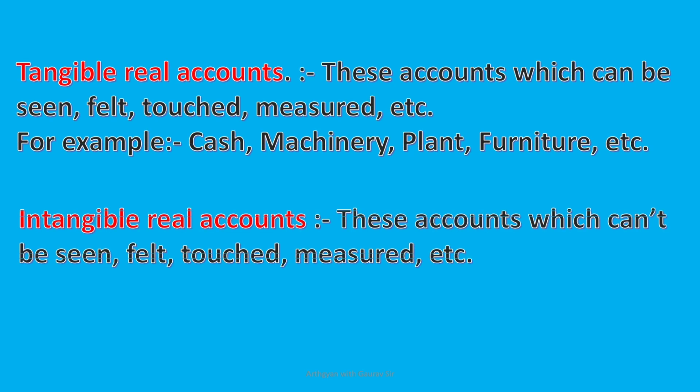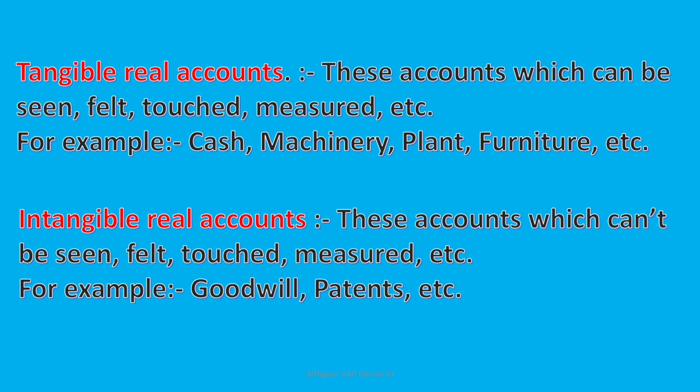Tangible asset which can be seen, touch, measure, जिसको छू सकते हैं, माप सकते हैं, like cash, machinery, plant, etc. Intangible asset which can't be seen, जिसको छू सकते हैं, माप सकते हैं, like goodwill, patents, etc.